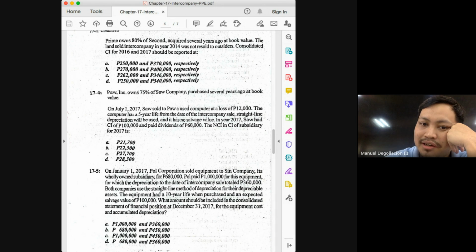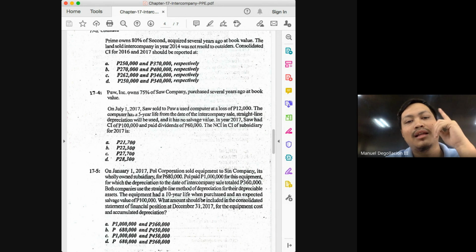So over how many years are we going to amortize the unrealized loss, class? The computer has a 5-year life. So 12,000 divided by 5, the annual amortization would have been 2,400. But that will not be the adjustment here, class, because when did the intercompany transaction happen? July 1, at the middle of the year.